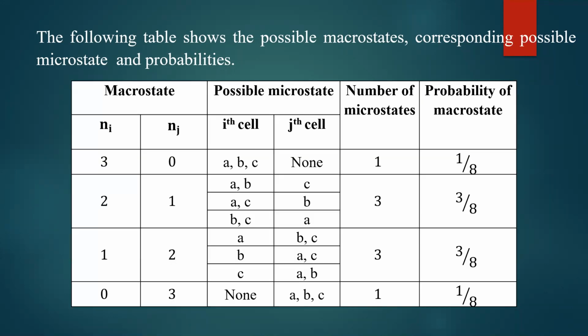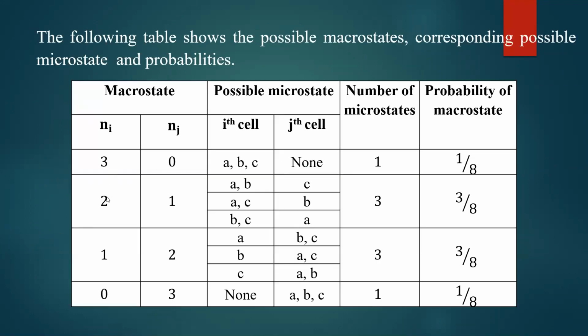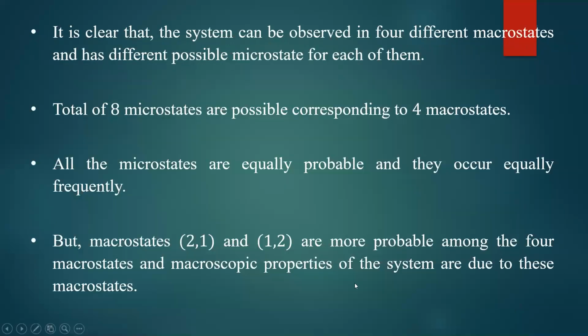Okay, we'll move further. This is about probability, and analysis of this table makes it clear that the system can be observed in 4 different macrostates and has different possible microstates for each of them. So a total of 8 microstates are possible corresponding to 4 macrostates. Let me show the table once again. These are the macrostates: 1, 2, 3, 4 macrostates are possible. There are a total of 8 microstates possible. Note the difference between a macrostate and a microstate.